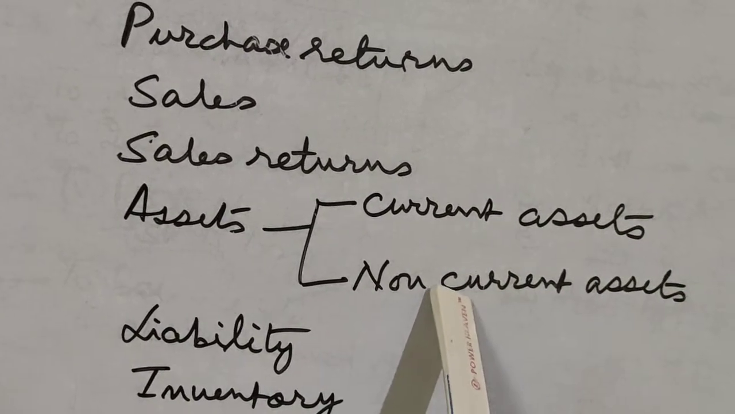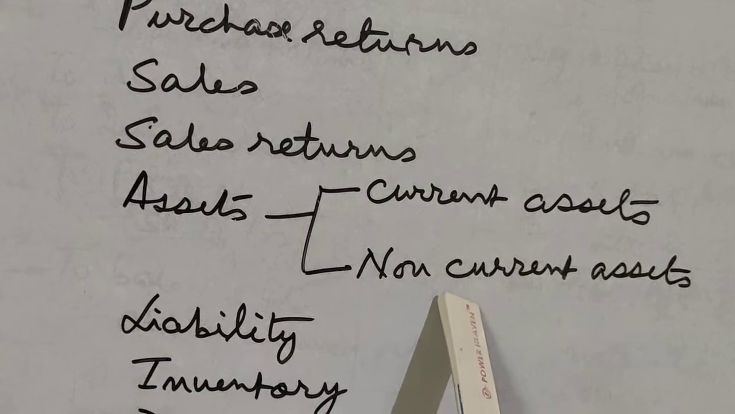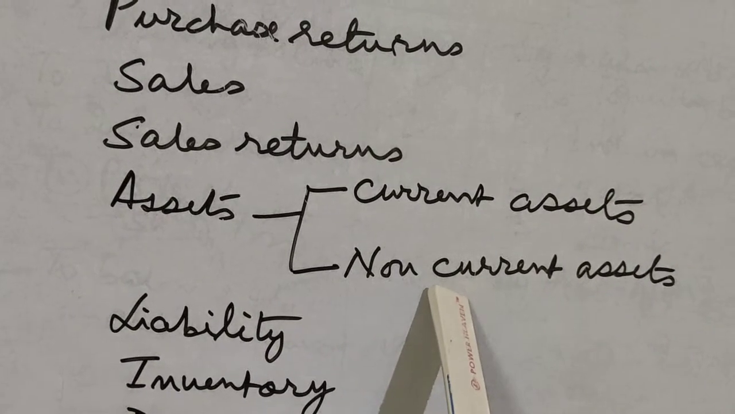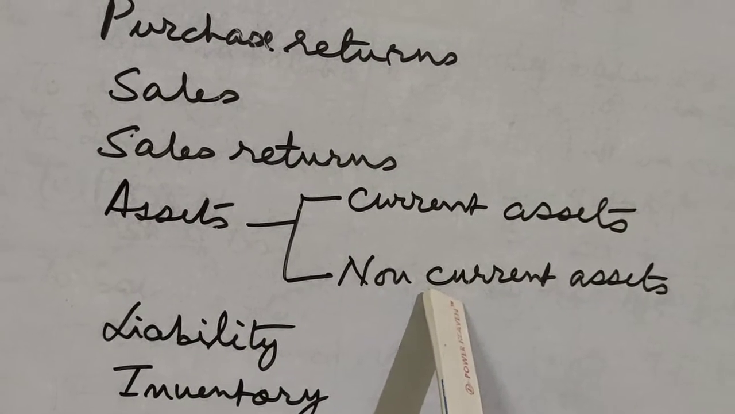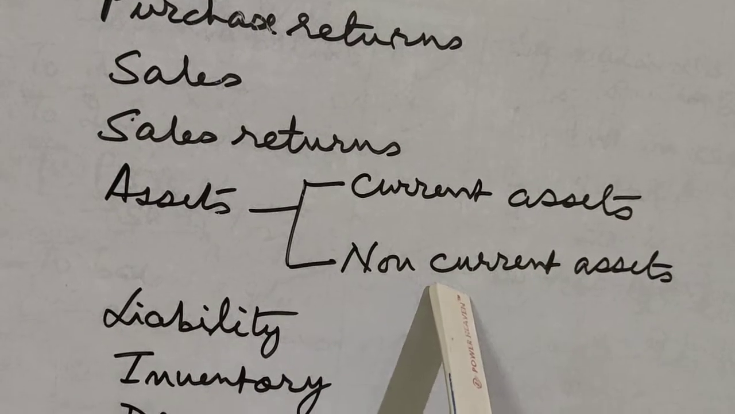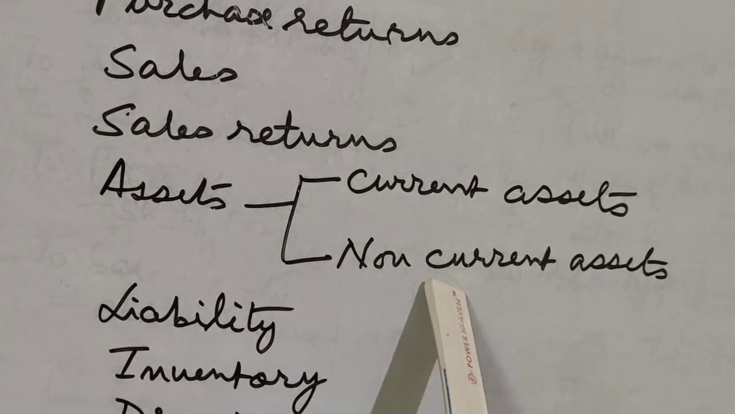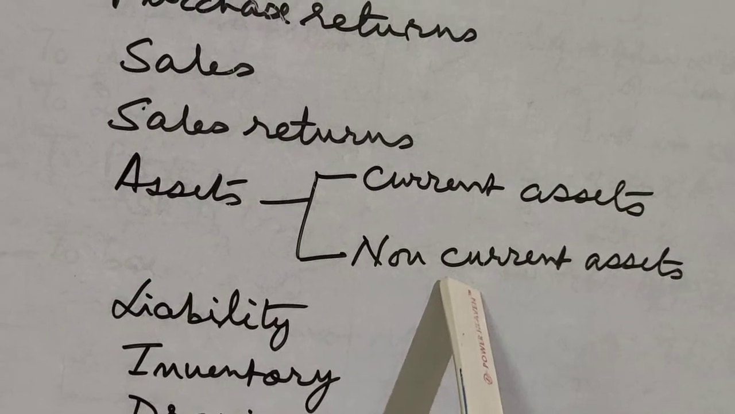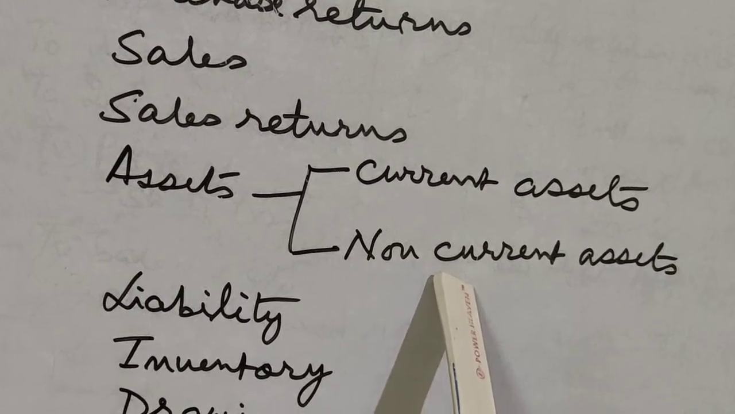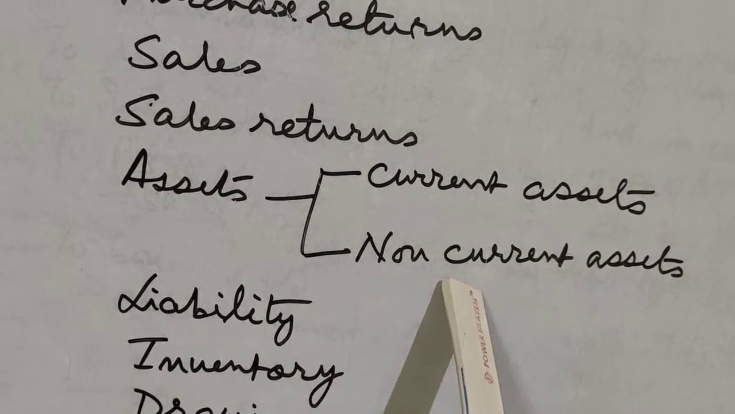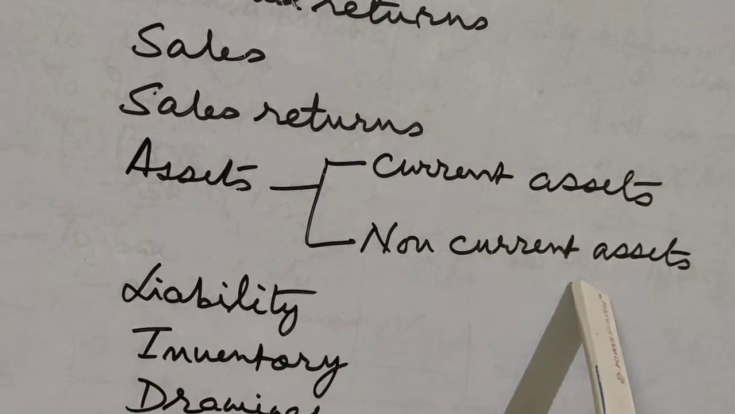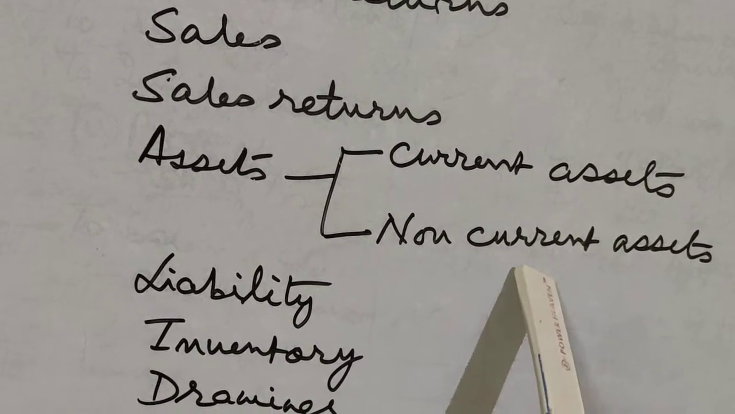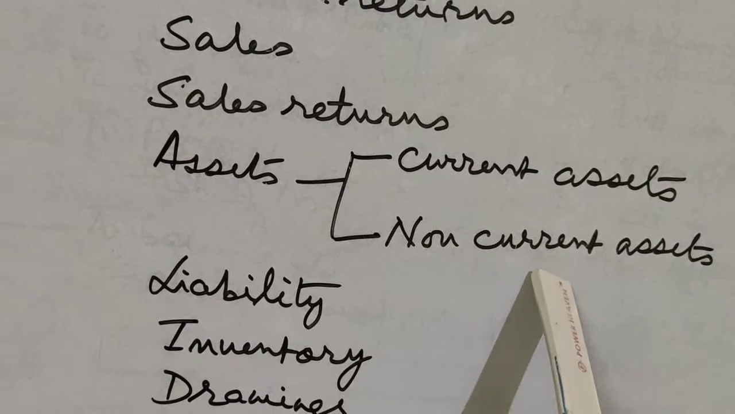For example, say a building. Building, you never construct a building with the prime intention of using it for only 1 year. So it is a non-current asset. Similarly, you have furniture, then building, then plant and machinery. All these are non-current assets. Okay? Then fixtures, fittings.